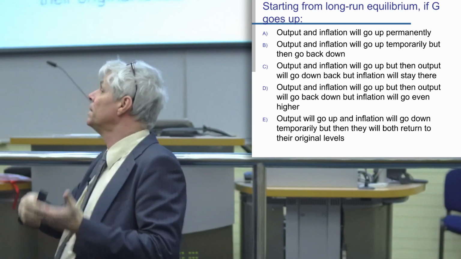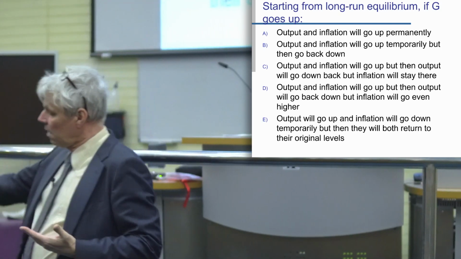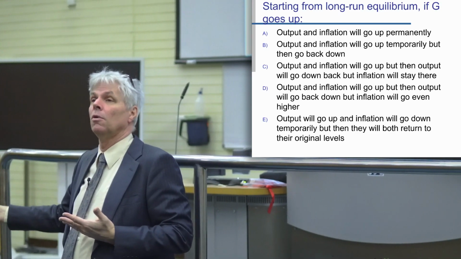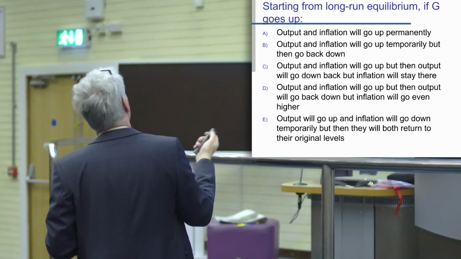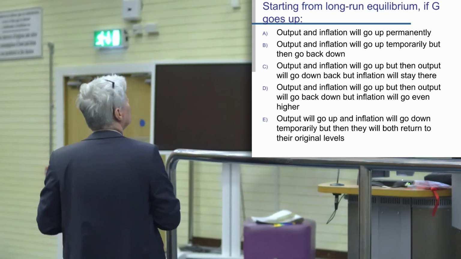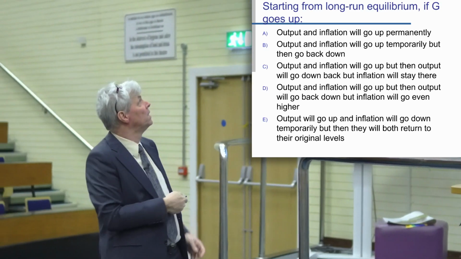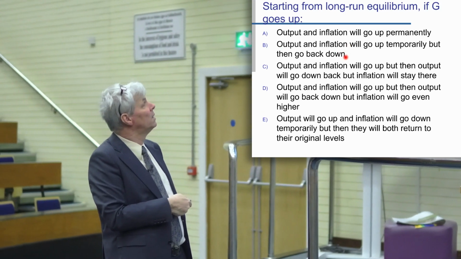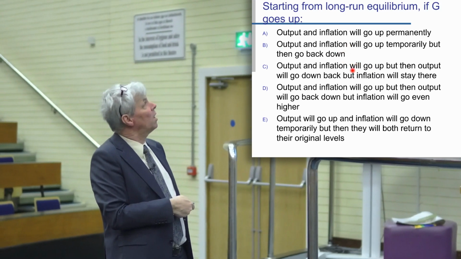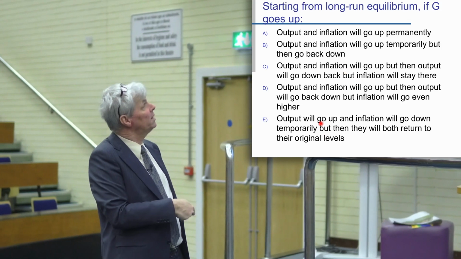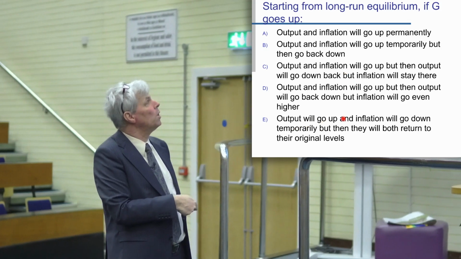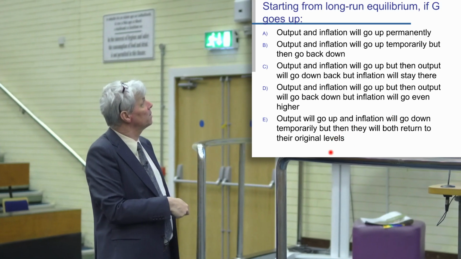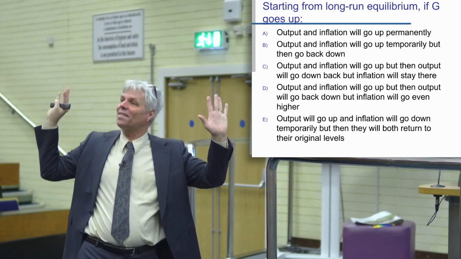Increasing government spending is an expansionary policy in general, right? So A seems plausible, right? B also seems plausible from that. This seems plausible, but this doesn't. Output will go up, inflation will go down, okay. Okay, so all that seems plausible. Okay, I've eliminated nothing based on this.